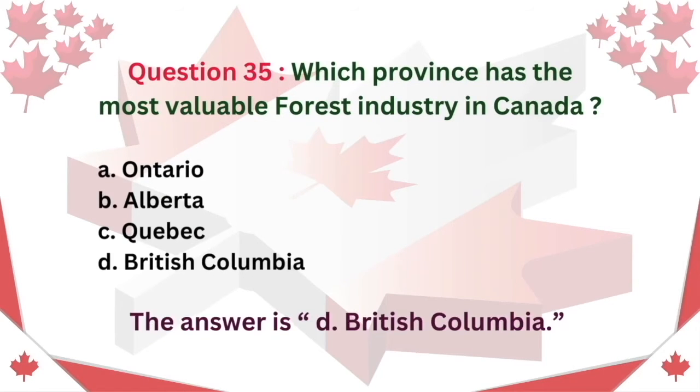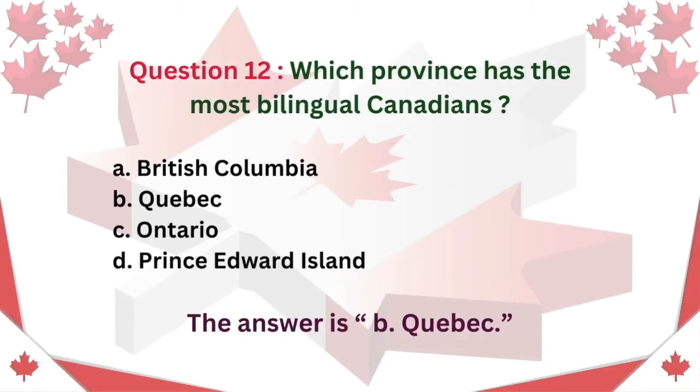Question 35. Which province has the most valuable forest industry in Canada? A. Ontario. B. Alberta. C. Quebec. D. British Columbia. The answer is D. British Columbia. Question 12. Which province has the most bilingual Canadians? A. British Columbia. B. Quebec. C. Ontario. D. Prince Edward Island. The answer is B. Quebec.